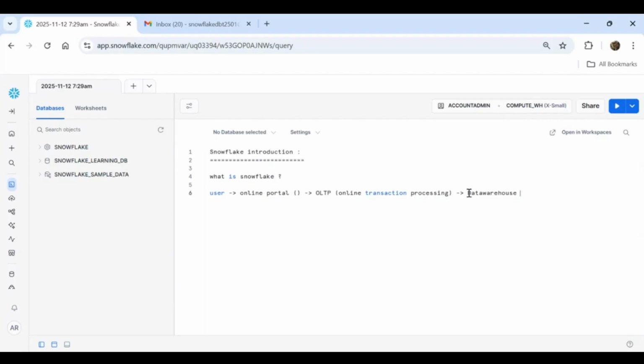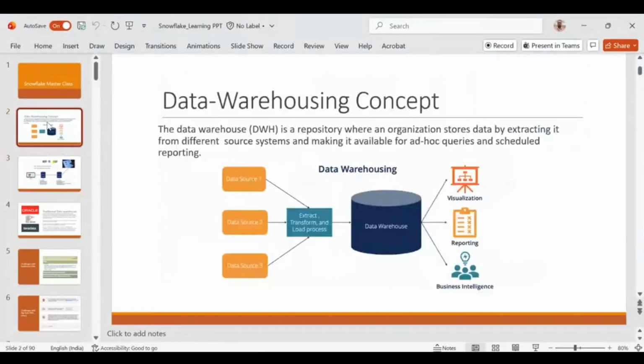So all the data should come into a single place, and that's what the data warehouse is all about. We get the data from the different source systems, let's say data source 1, data source 2, data source 3. We extract the data and load it into the data warehouse.